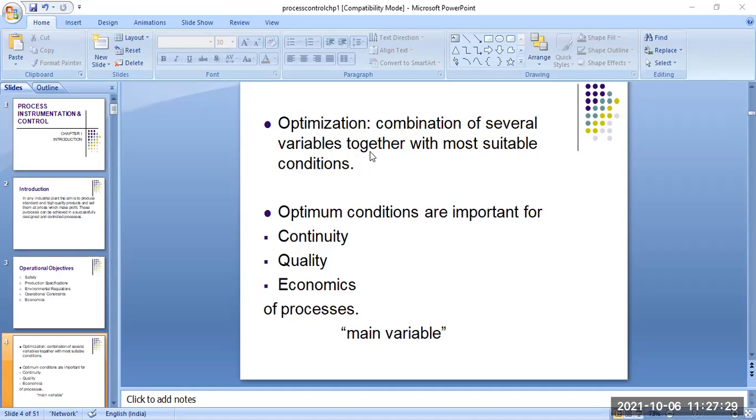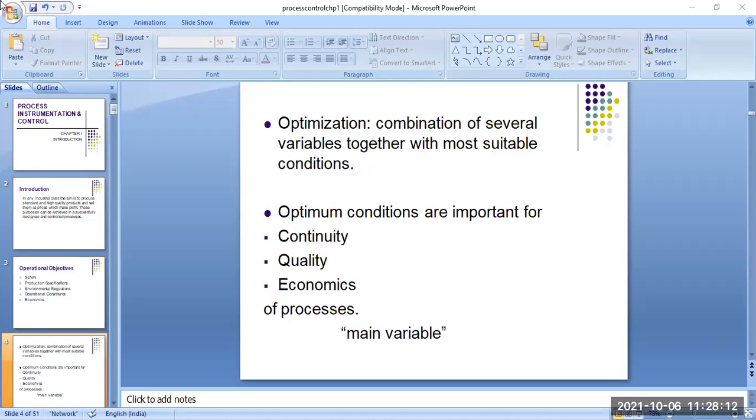That means a particular temperature. For example, you have to control the temperature of the furnace, because the furnace temperature has a specific range. If the temperature is too high, the furnace is devastated, or if the furnace temperature goes low, the production goes slow. This is basically one example. You have to optimize the several variables together with the most suitable conditions.